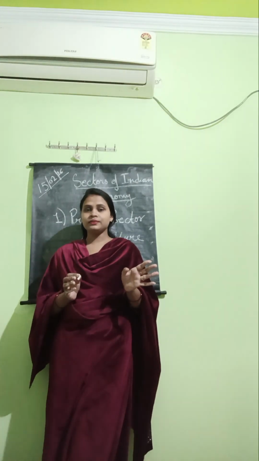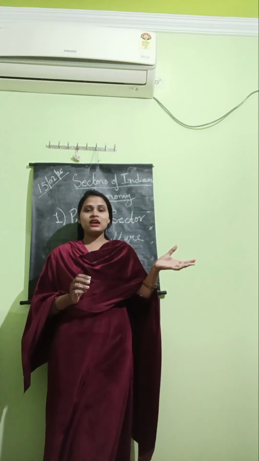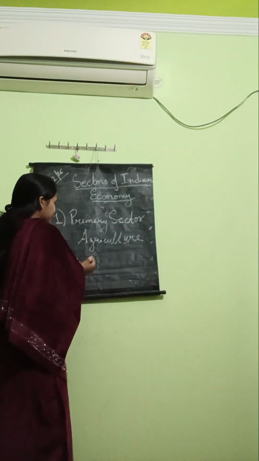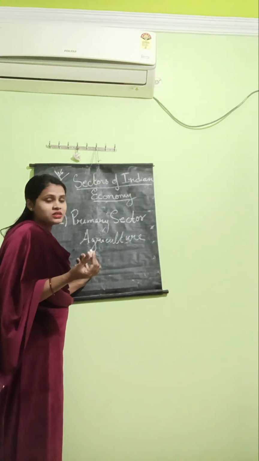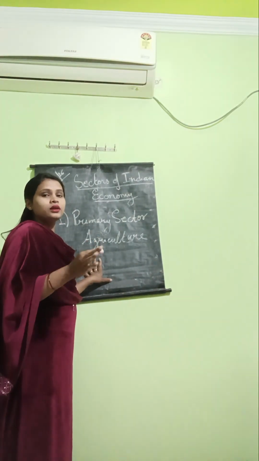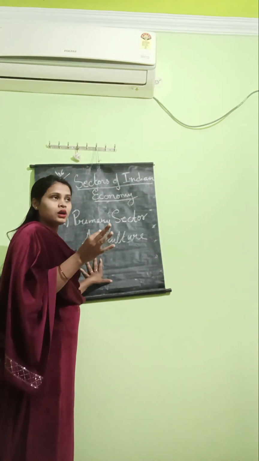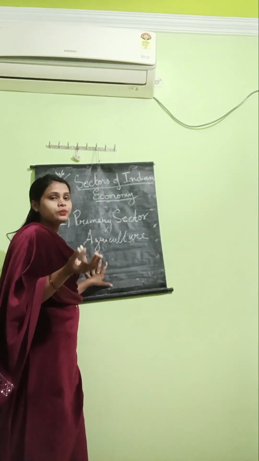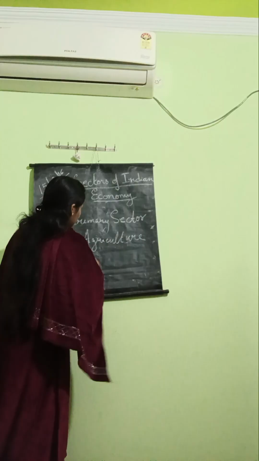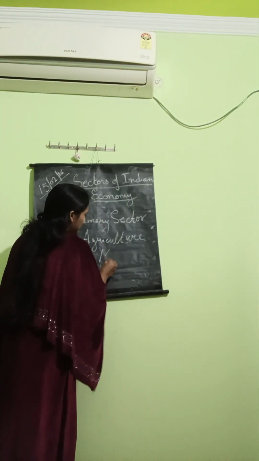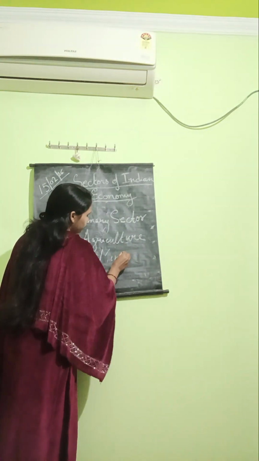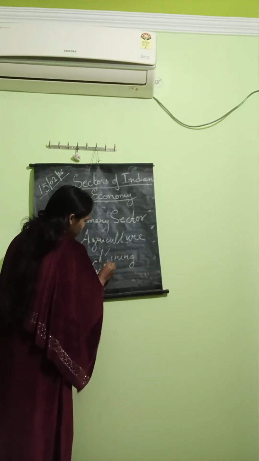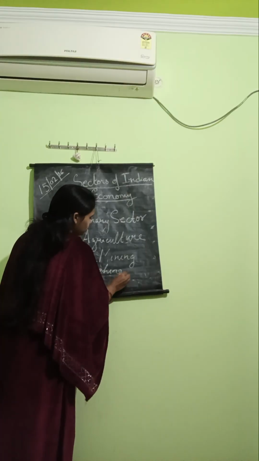So what are primary activities? Are you clear about it? Where natural resources are used to produce raw materials. For example, agriculture. Mining activities come under primary activities, where coal, minerals and other fuels are the raw materials which we get through mining activity. Mining, fishing, forestry, dairy.